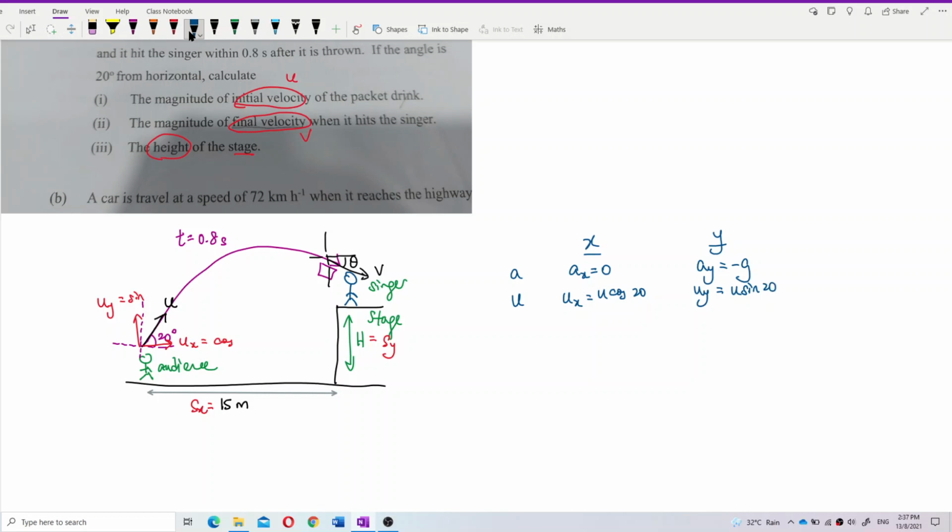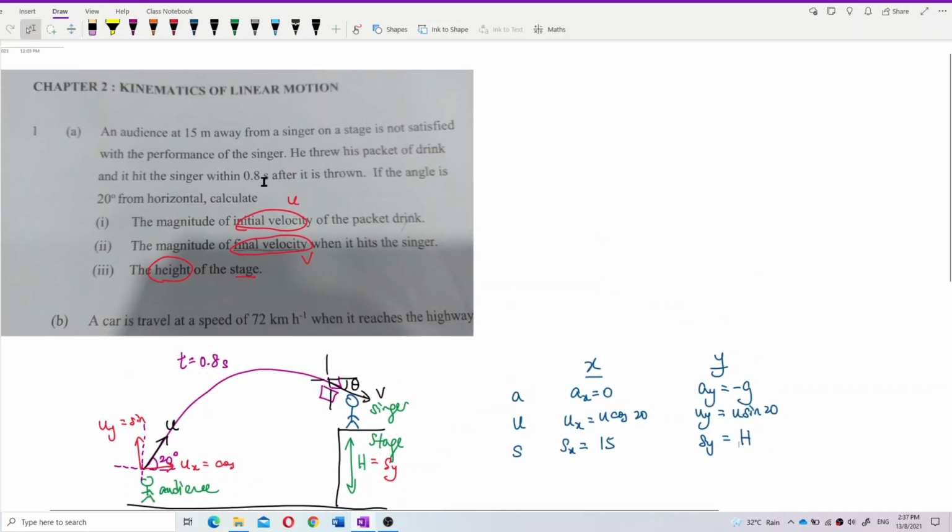Now, sx is equal to 50 meters, and sy is the height. We need to find the height of the stage. And what else do we have? We have the time taken, which is very useful. This is t.